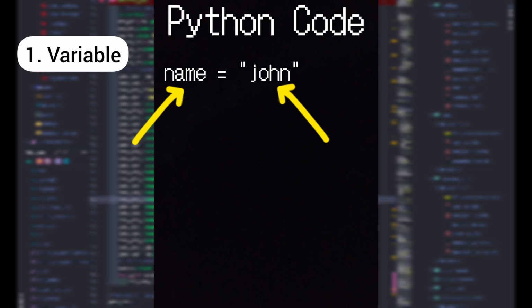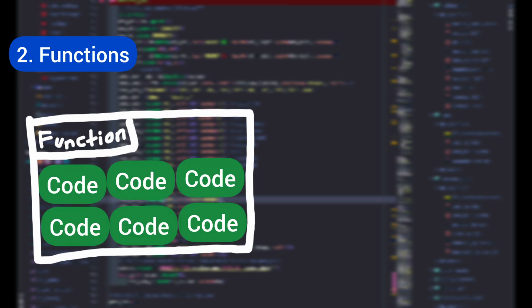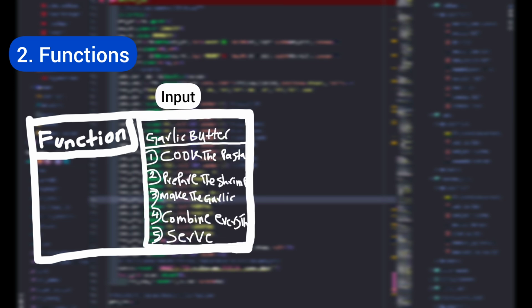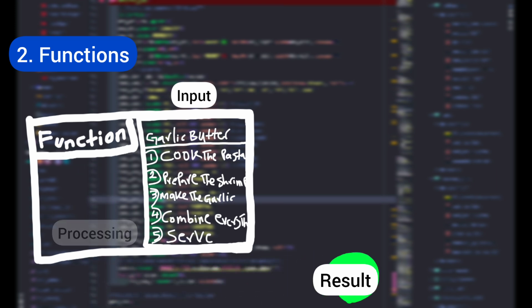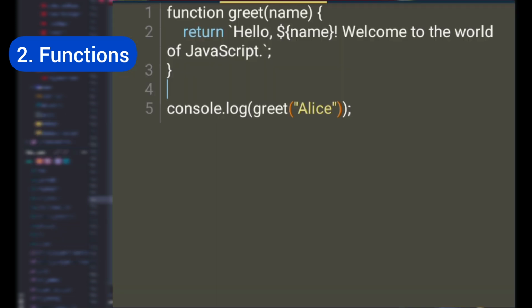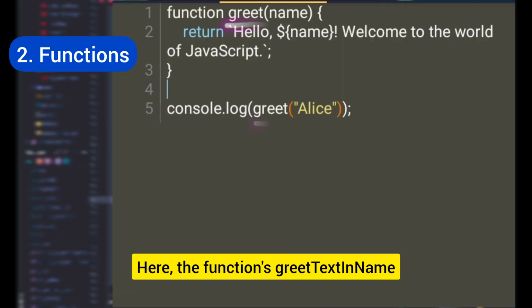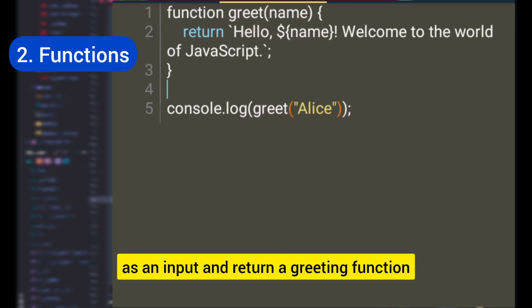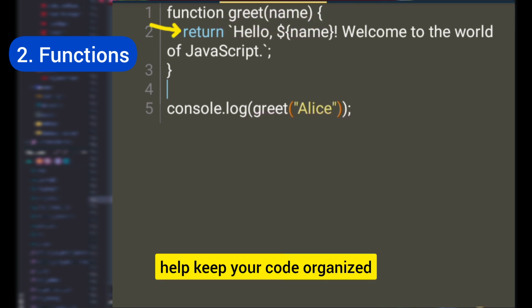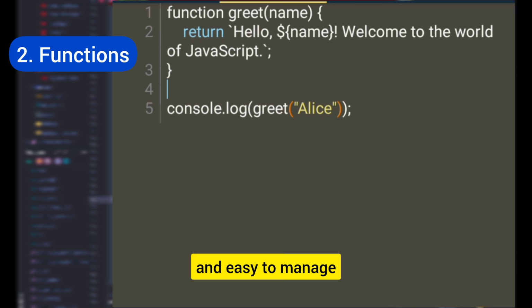Next, let's talk about functions. Functions are blocks of reusable code that perform specific tasks. Think of a function like a recipe. It takes some ingredients as input, processes them, and gives you a result. For example, in JavaScript, you can define a function like this. Here, the function greet takes in a name as an input and returns a greeting. Functions help keep your code organized and easy to manage.